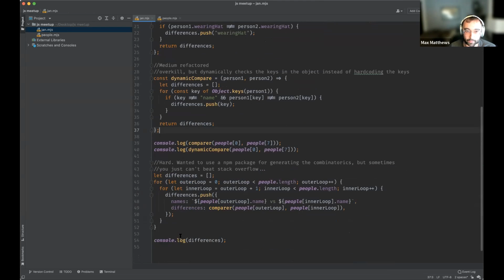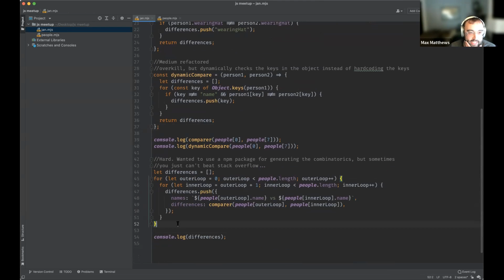And then down at the bottom, I tried to get fancy. I wanted to use for the hard question something that would do the combinatorics for us. But basically, I just went on Stack Overflow and found something similar to the other solution where we're basically just doing the outer loop plus 1 to solve for the same problem of we don't want to compare the same people when we go through them the second time.